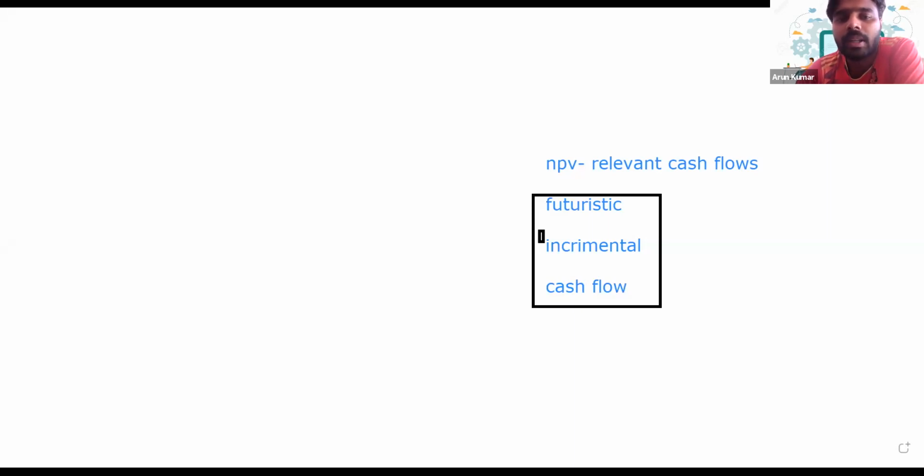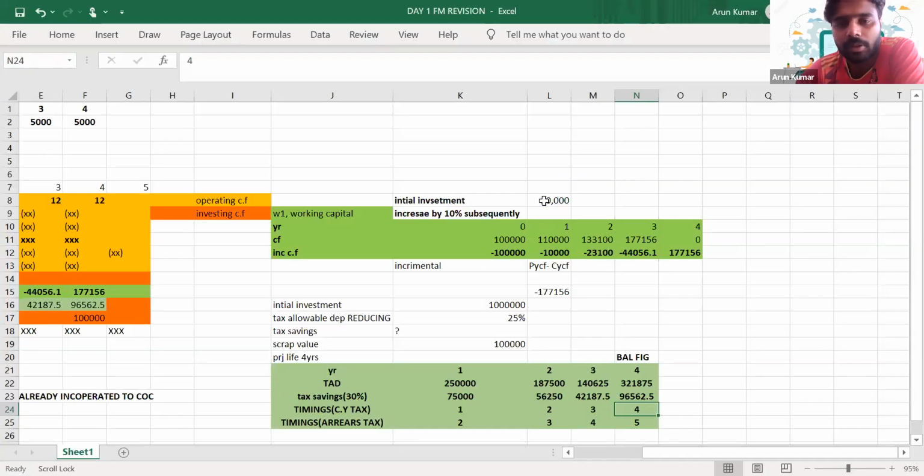Okay. So when it comes to working capital, let's say the question tells us the initial investment in working capital. The working capital will always be invested at the start of a year. Working capital is literally the day-to-day fund required for day-to-day operations, right? Investment in inventory and investment in receivables are your working capital investment.